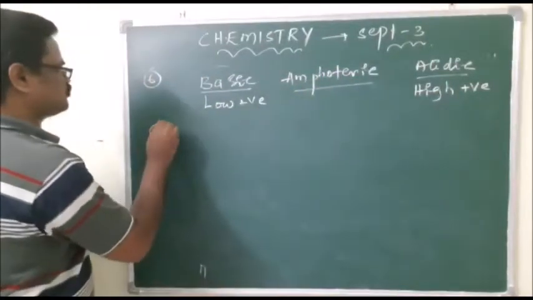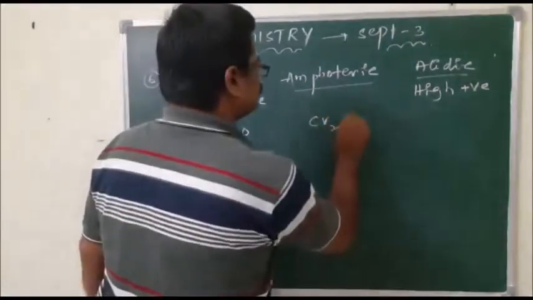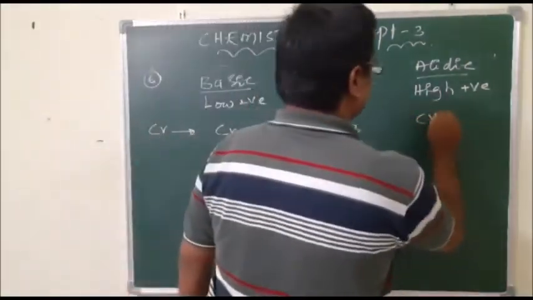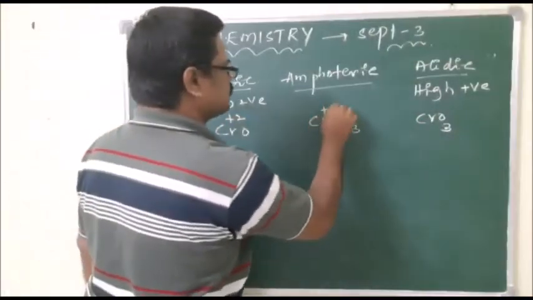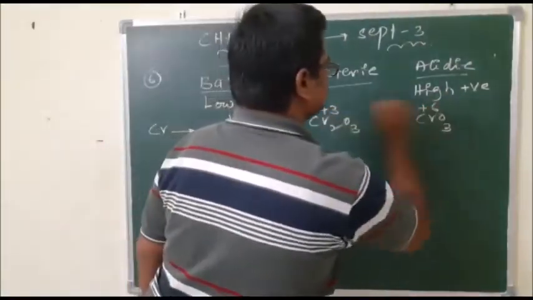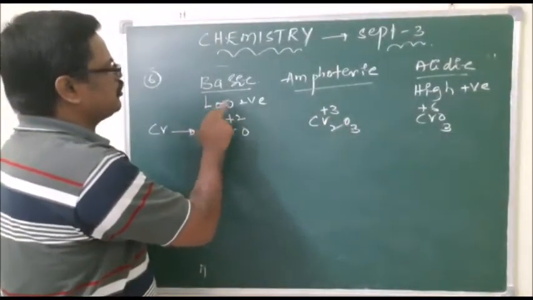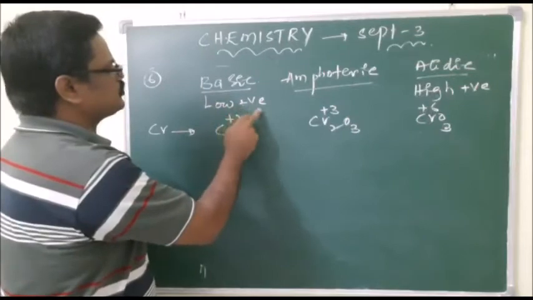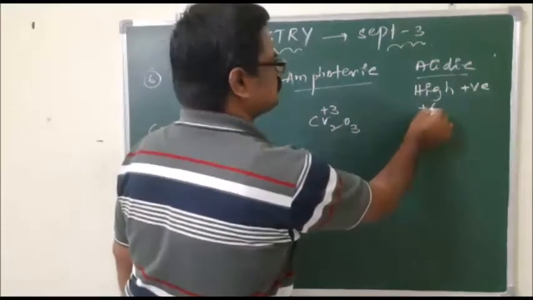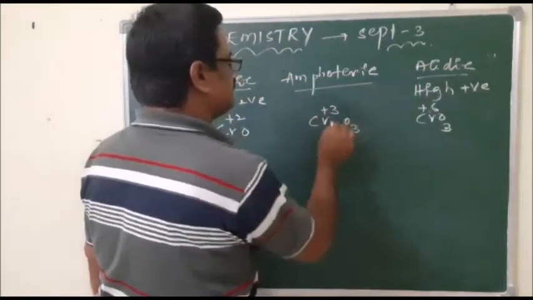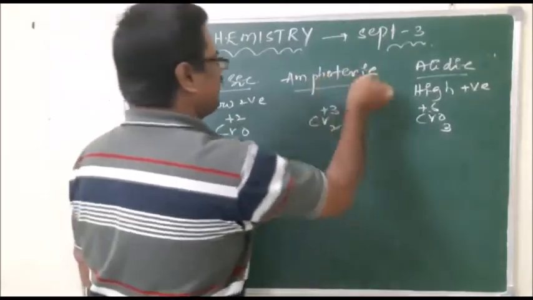For example, in chromium we have CrO, Cr2O3, and CrO3, with +2, +3, and +6 oxidation states. The lower positive oxidation state is basic, the higher positive oxidation state is acidic, and the medium one, +3, which is more than +2 and less than +6, is amphoteric.